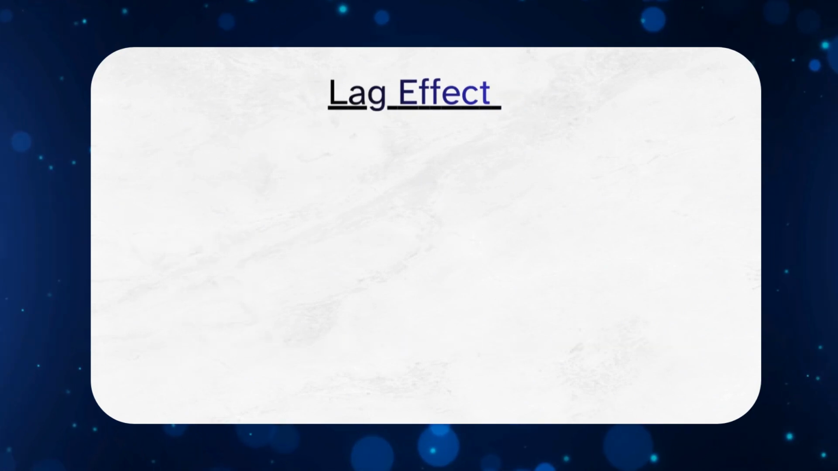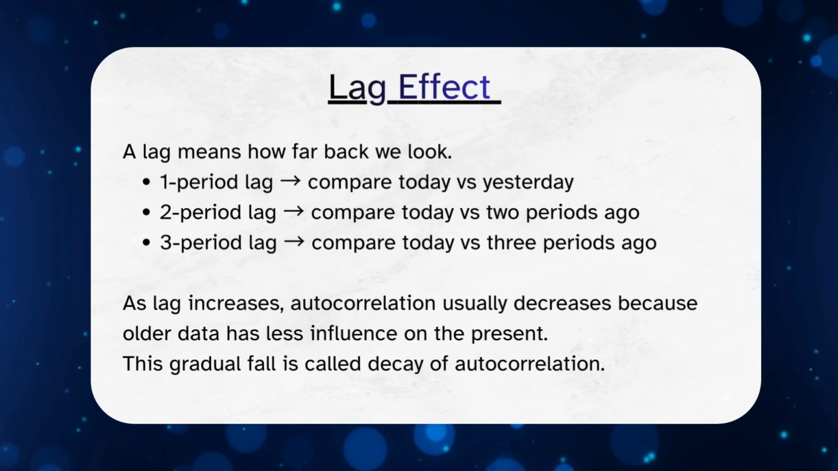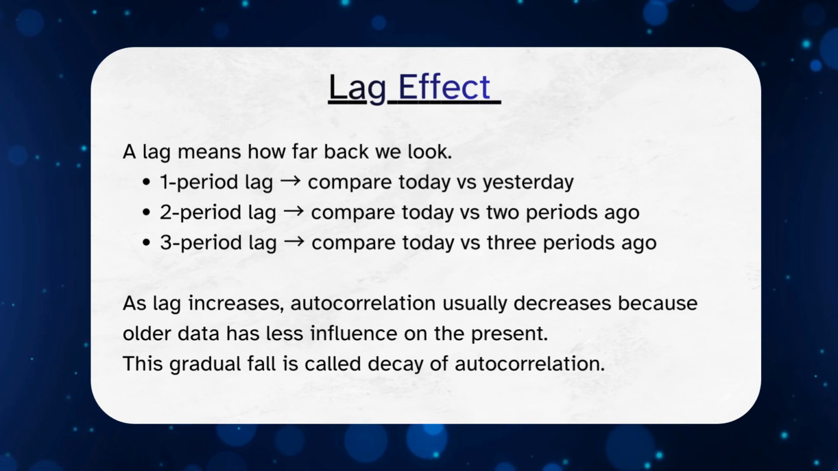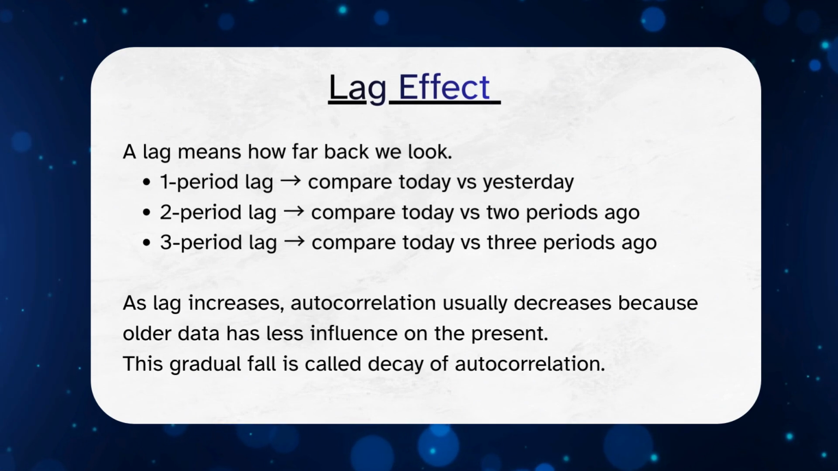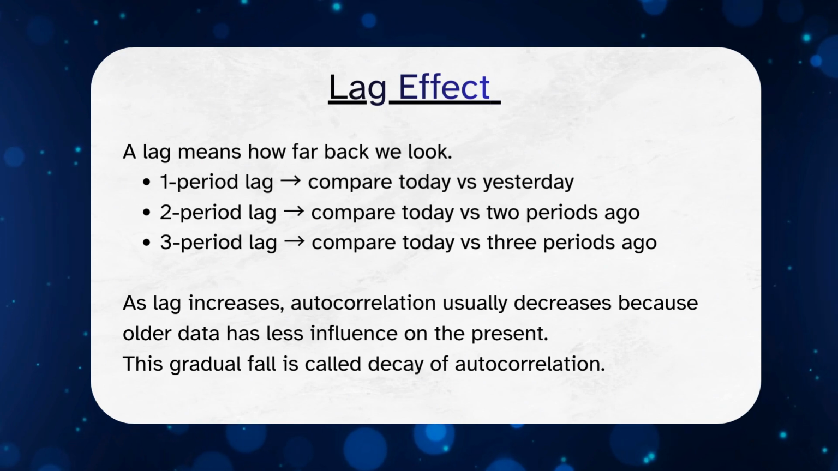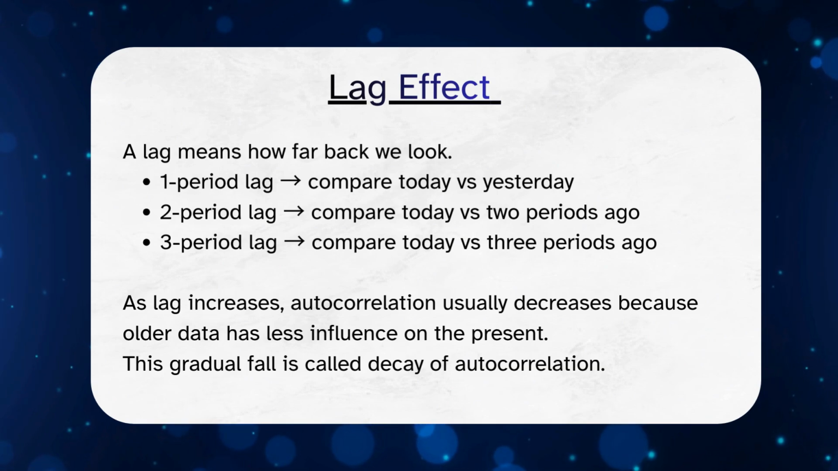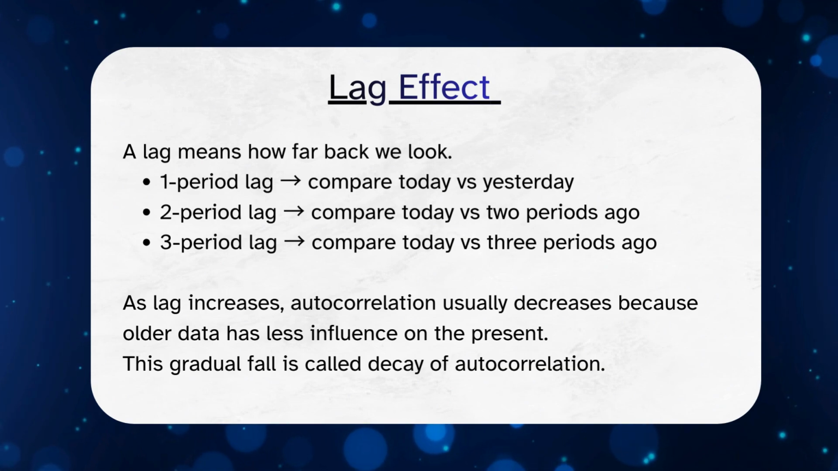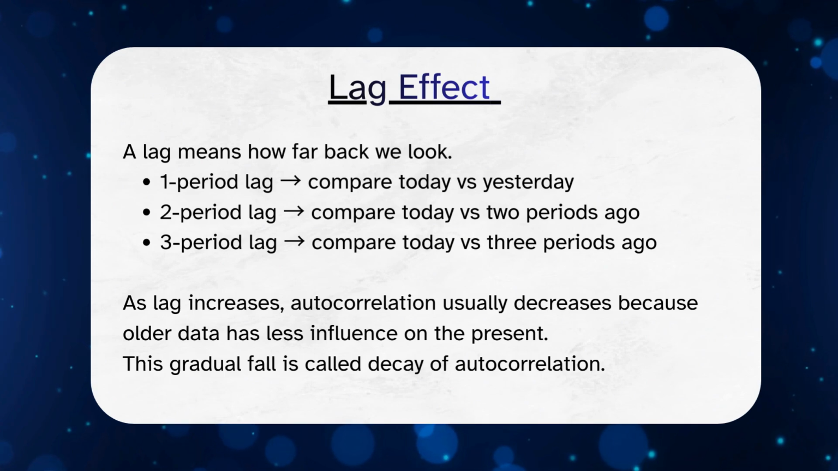Finally, let's understand lag. A lag simply means how far back we look. A one-period lag compares today with yesterday. A two-period lag compares today with 2 periods ago, and so on. As the lag increases, autocorrelation usually decreases because older data has less influence on the present. This gradual decline is called the decay of autocorrelation, and it is a very common pattern in financial time series data.